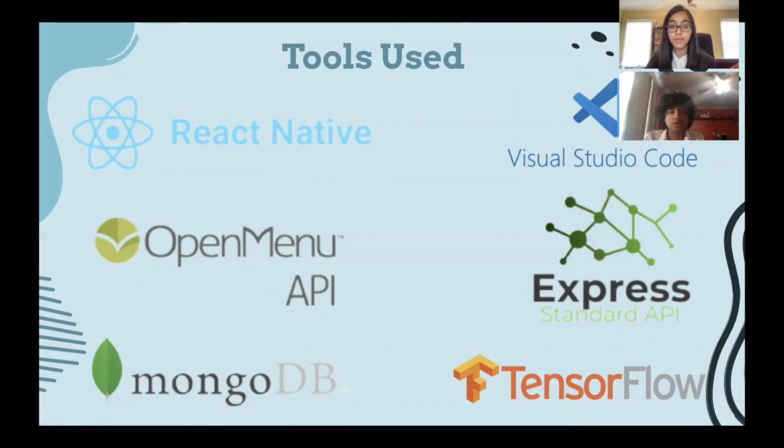We also used Open Menu API to source information for our restaurant menu options, MongoDB to store all of our user information, and TensorFlow to train our machine learning algorithms. Additional tools include Express API for connecting our database to our code, GitHub for version control, and Visual Studio Code as our IDE.